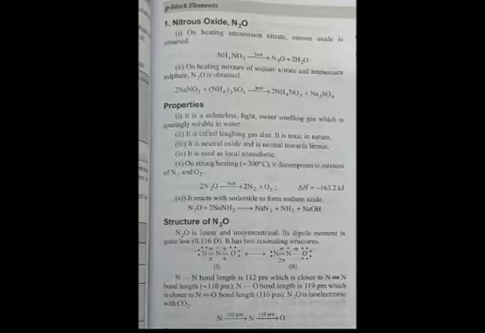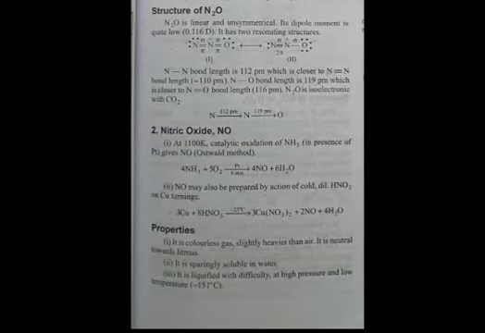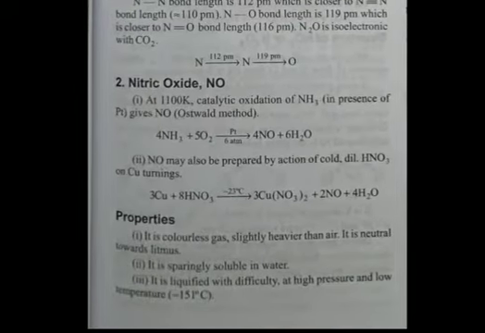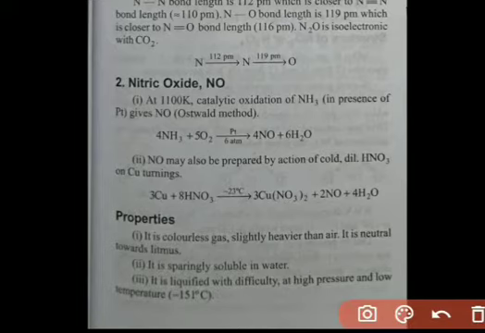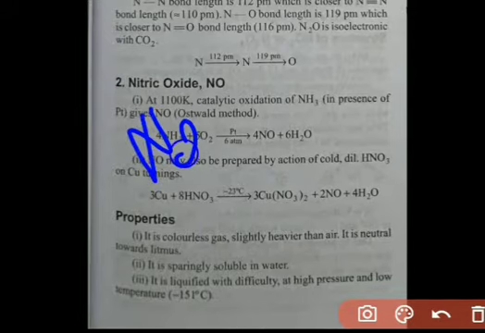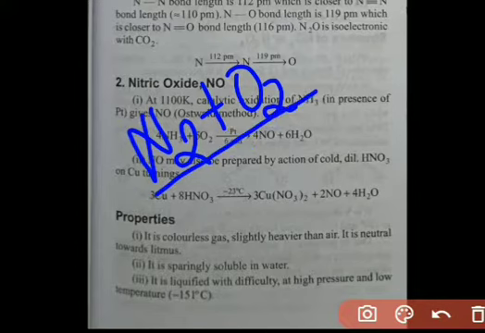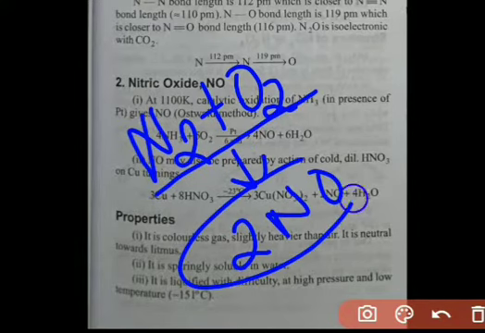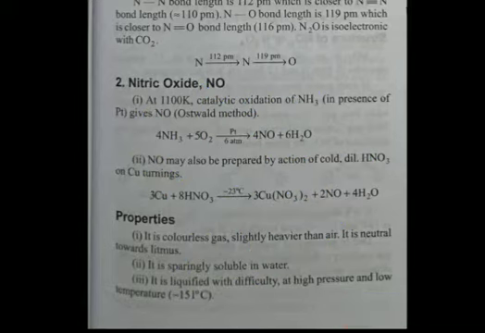Students, if we talk about the second one, that is nitric oxide, as we have seen, nitric oxide can be formed simply by reacting dinitrogen and oxygen, and it results in formation of nitric oxide. There may be some more processes, but remember the common one.